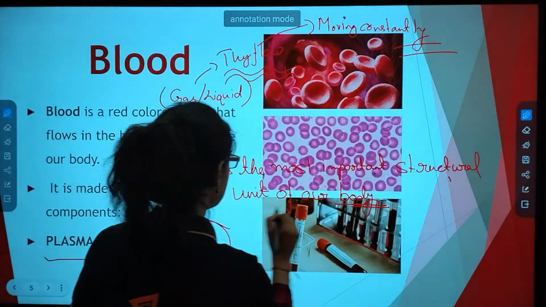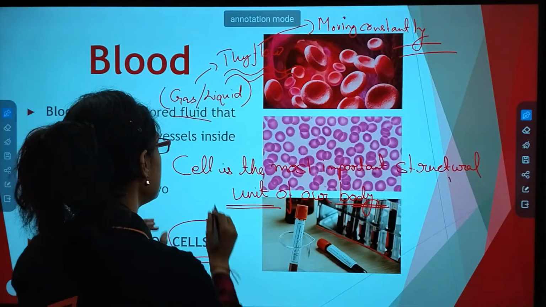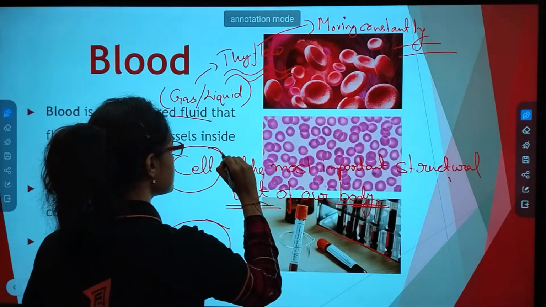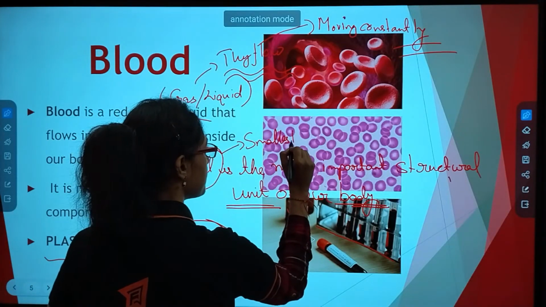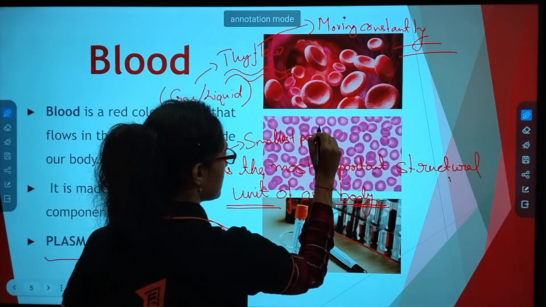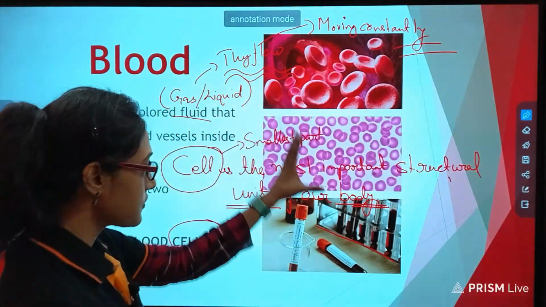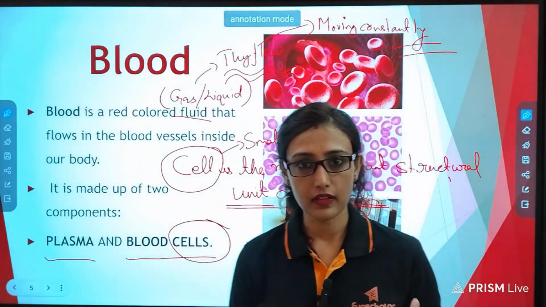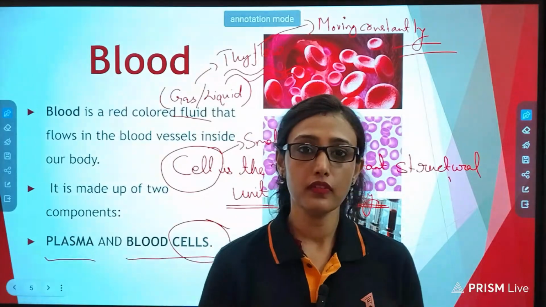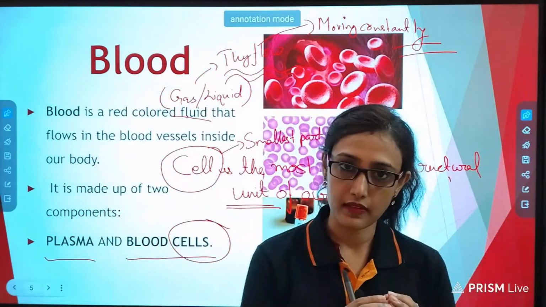What is a unit? Unit means cell is the smallest part. Smallest part.